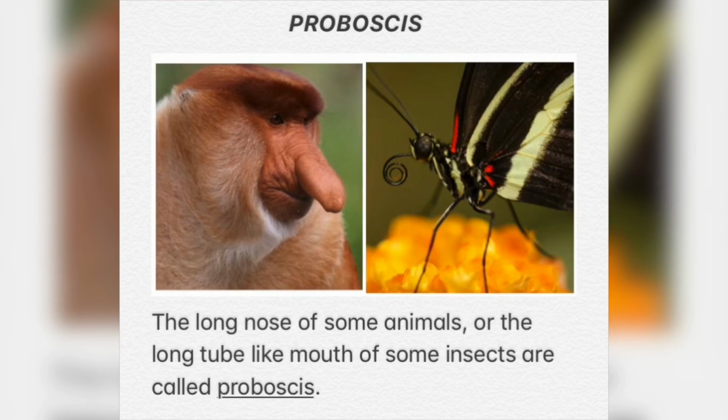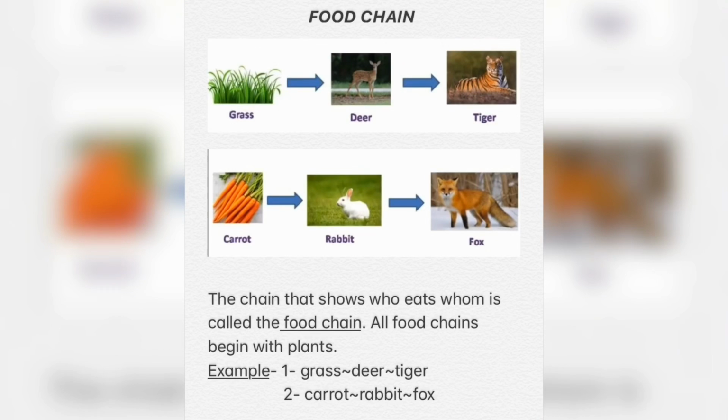Proboscis: the long nose of some animals or the long tube-like mouth of some insects is called proboscis. Food chain: the chain that shows who eats whom. All food chains begin with plants. Example: grass is eaten by deer and deer is eaten by tiger. Carrot is eaten by rabbit and rabbit is eaten by fox.